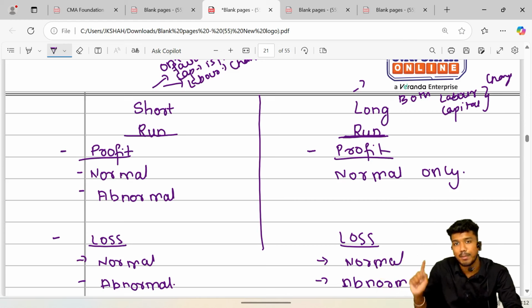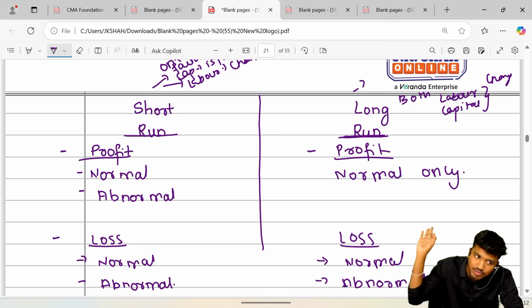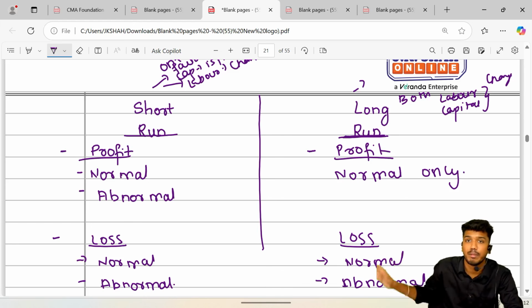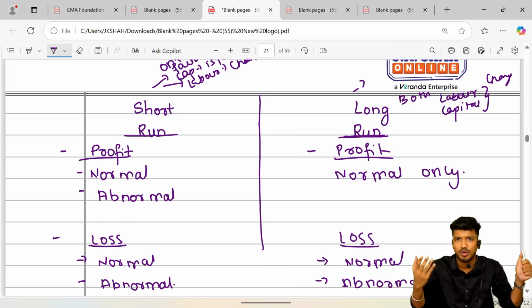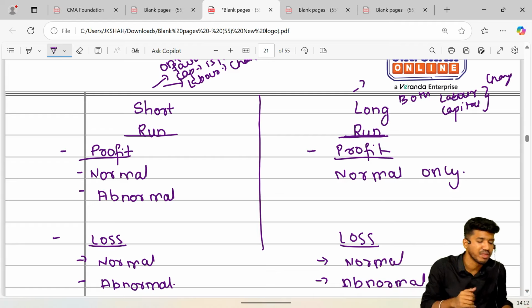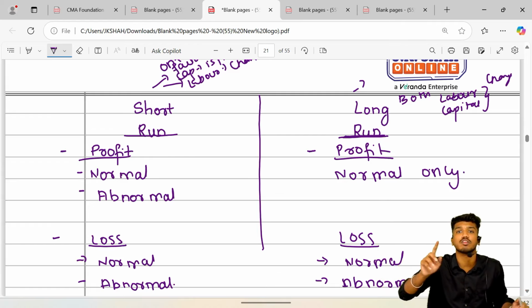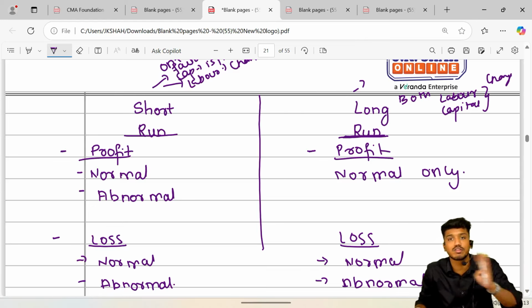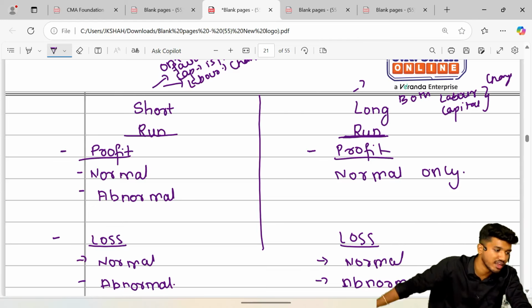That is the way it is. आपको लॉन्ग रन में सिर्फ और सिर्फ नॉर्मल प्रॉफिट हो सकता है when there is a free entry and exit. Because if there is free entry and exit, if there is a hope of profit, I will definitely enter the market. And there are more players, no person is going to have a superior place, everybody is definitely going to have a normal profit scenario only.